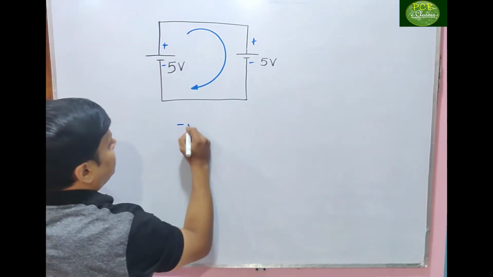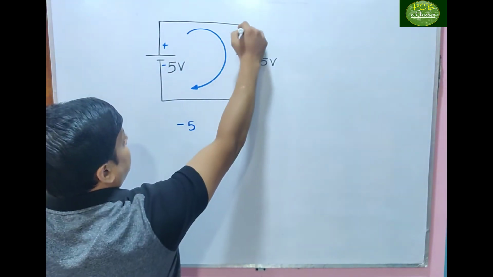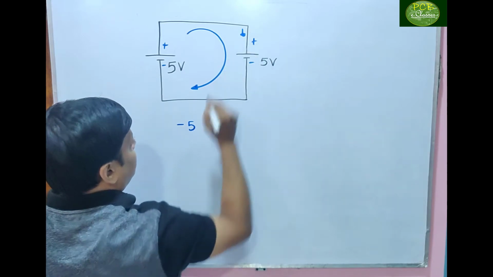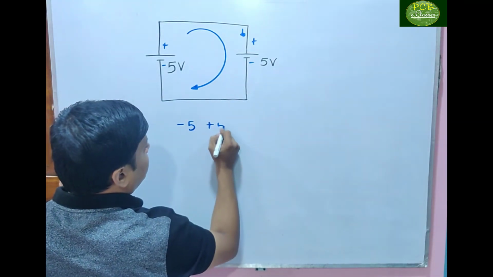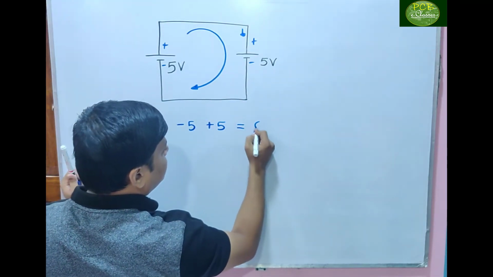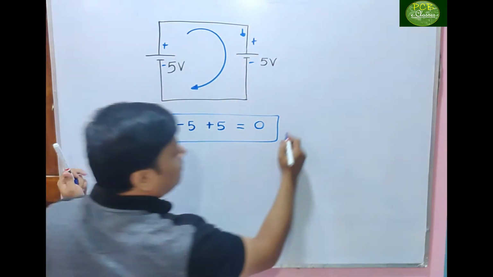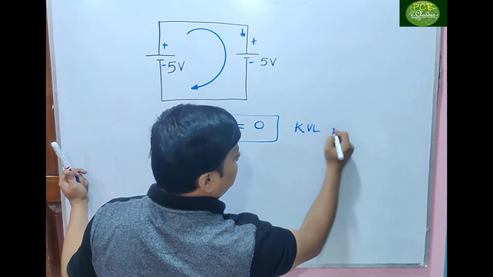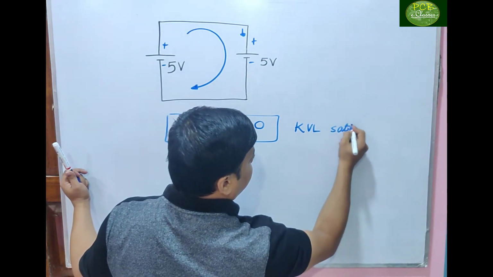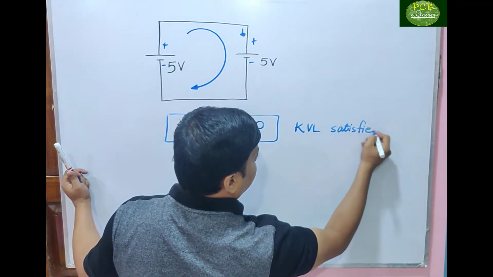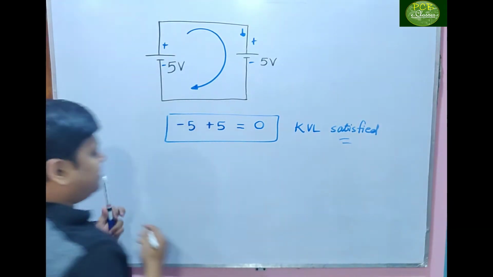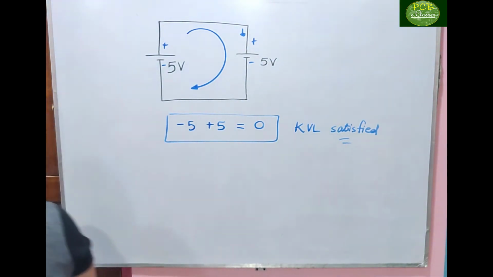Where it is entering, minus 5. Where it is entering, plus 5 equals 0. KVL is satisfied.